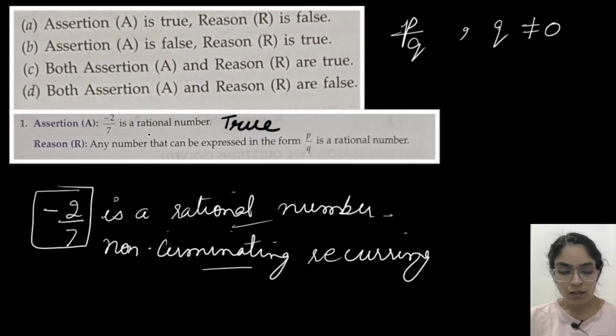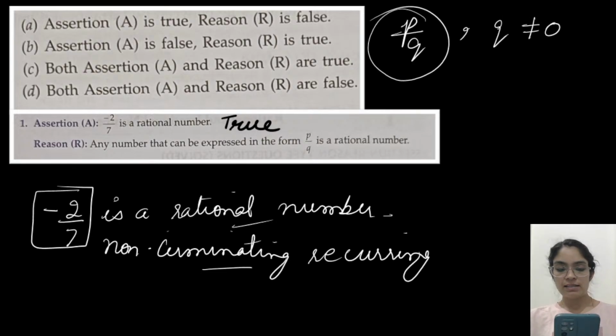Any number that can be expressed in the form P by Q is a rational number. Is the reason true? So they have mentioned any number that can be expressed in P by Q form is a rational number. Reason is false. So why is it false? It's not true. Why is it not true?